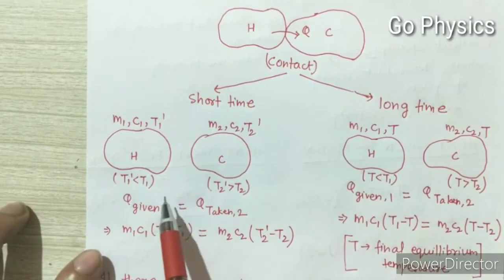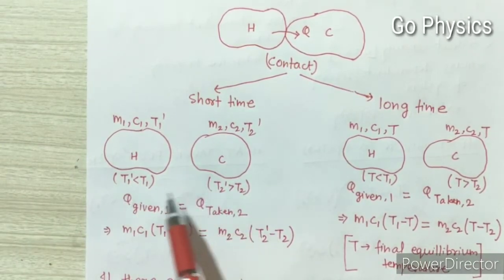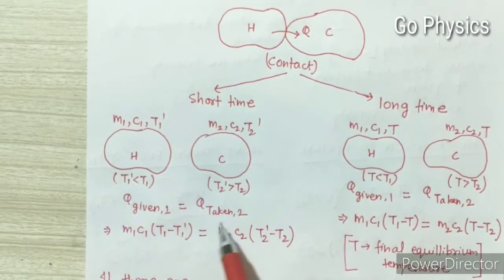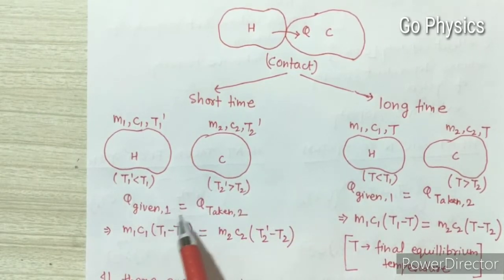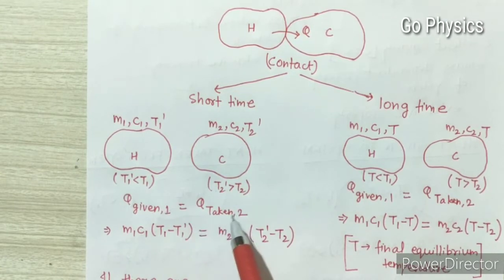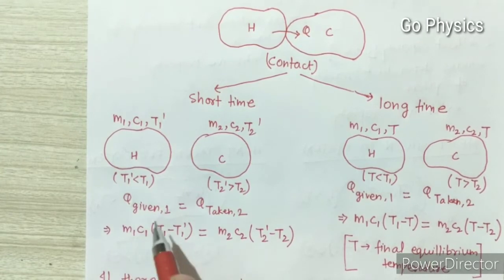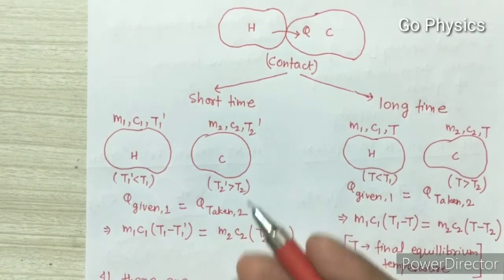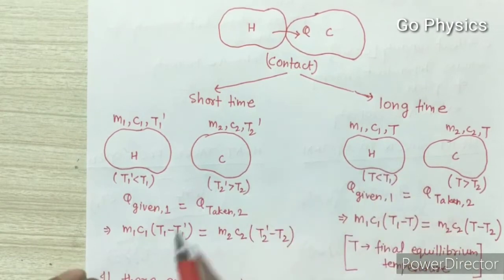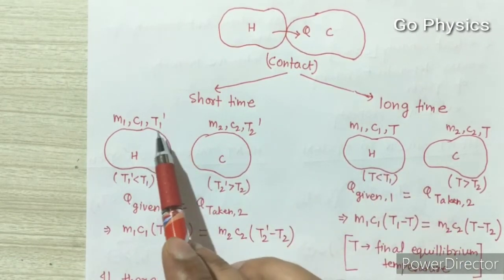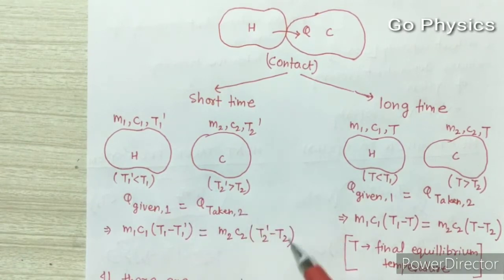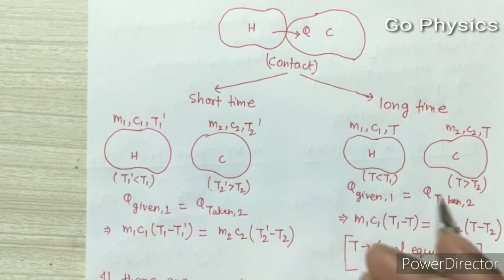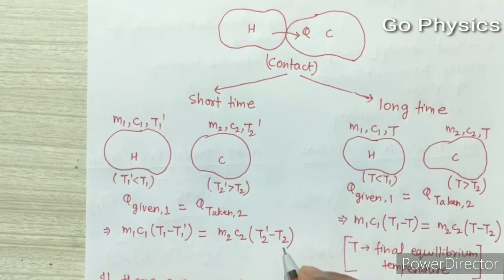So by the principle of calorimetry, we can say that heat given by body 1, that is the hot body, will be equal to heat taken by the cold body. We can apply the formula m1 c1 delta T. What is delta T? Higher temperature minus lower temperature. So T1 minus T1 dash, because T1 dash is less than T1. And heat taken by body 2 is m2 c2 into delta T2. And what is delta T2? Higher temperature minus lower temperature.